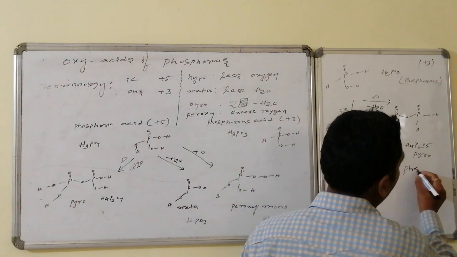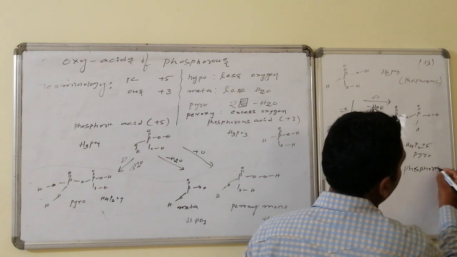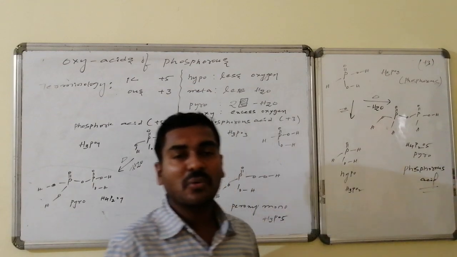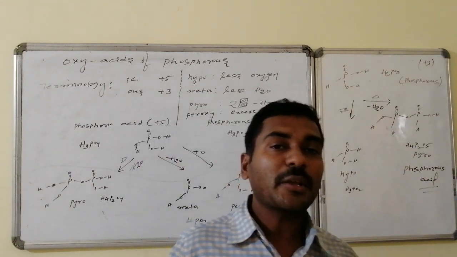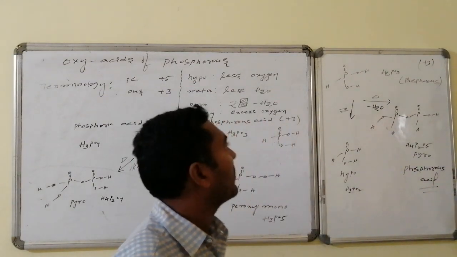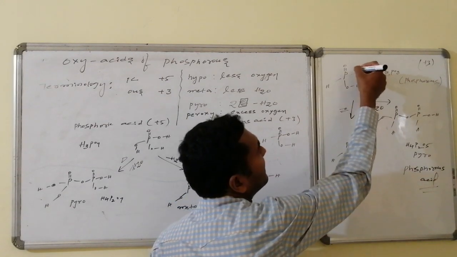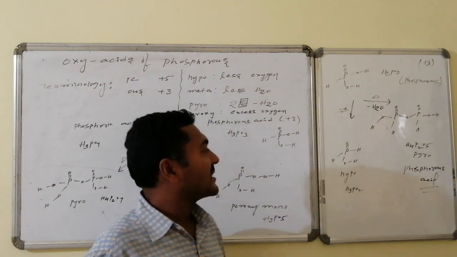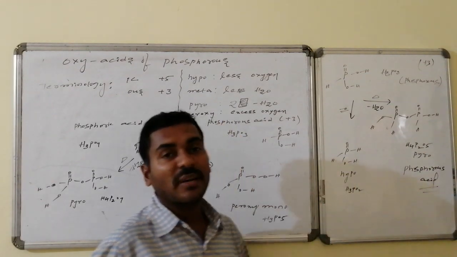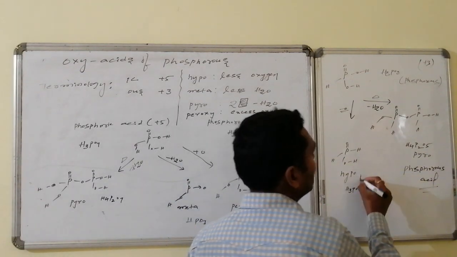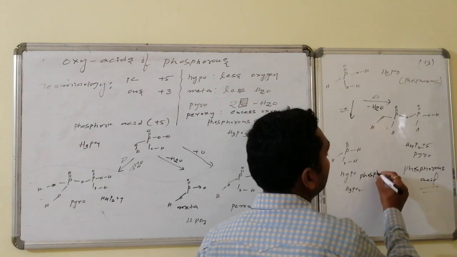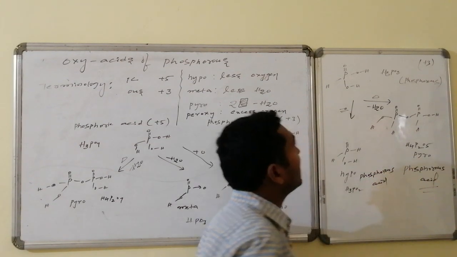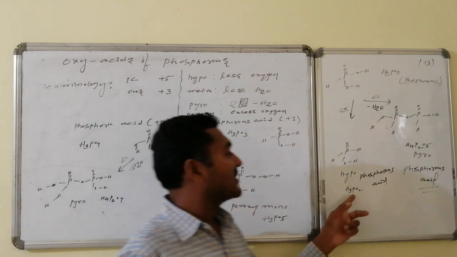This is pyrophosphorus acid. The next one is hypo, which comes here because the oxidation state is low. That's why we are using the word hypo. If one of the oxygens is removed, phosphorus is connected with hydrogen, and such an acid is said to be hypophosphorus acid. This is hypophosphorus acid, and the formula is H3PO2, one oxygen less.